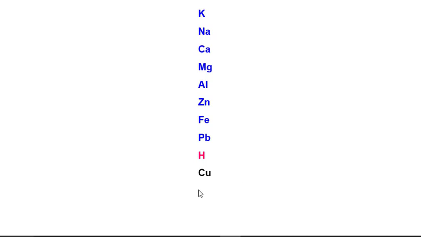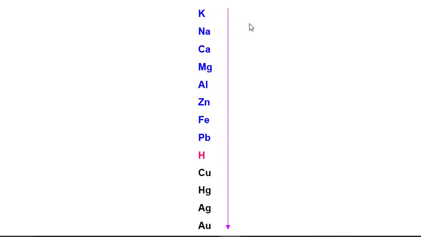copper, mercury, silver and gold. So at the top we have metals which are highly reactive, and at the bottom we have metals which are least reactive. Now here you will see that there are some symbols of elements which are not related to their names.